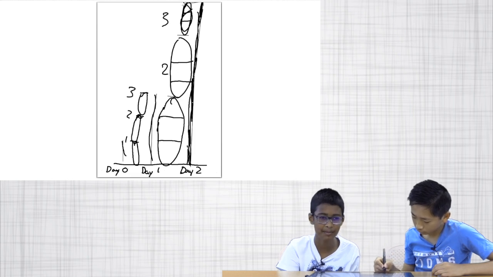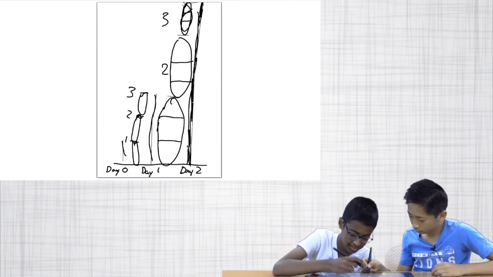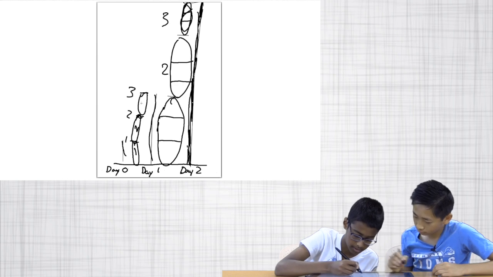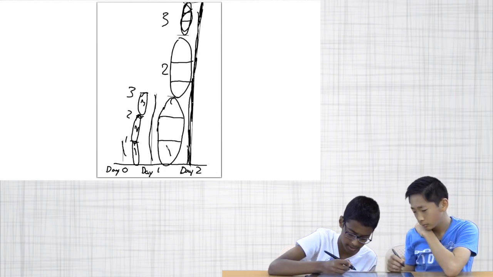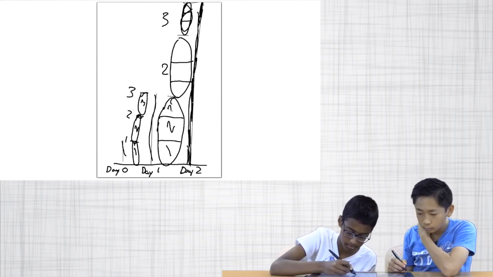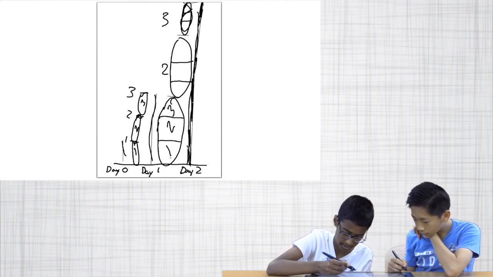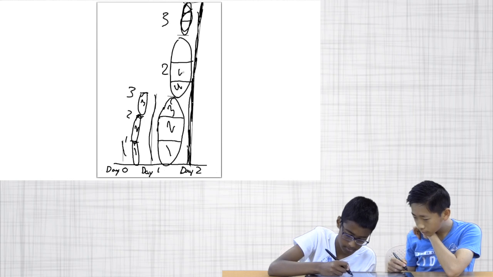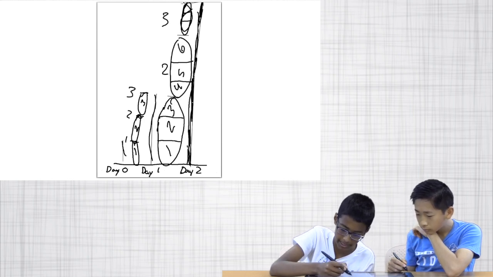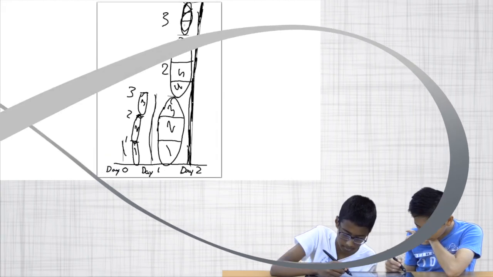Ah, 9. Why do I keep on saying 27? And why is it 9? Because it's 3 times 3. And why is it 3 times 3? Because there's 2 days in between day 0 and day 2. So why does that mean 3 times 3? Because it's growing by 3 times more each day.